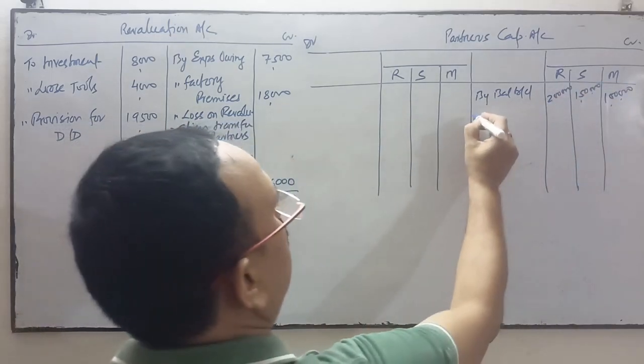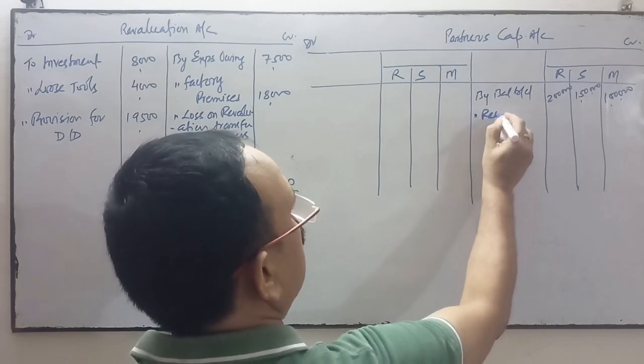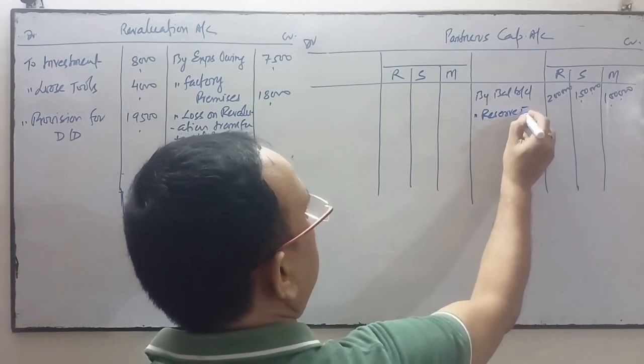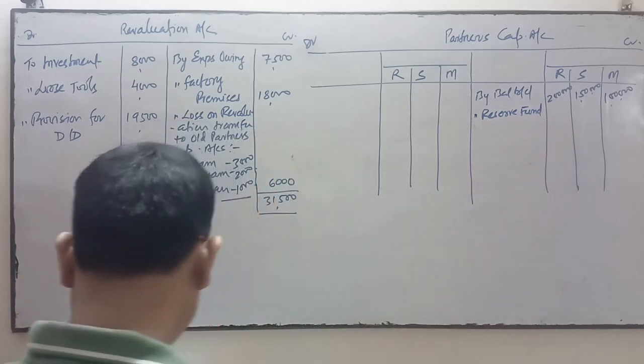Thereafter there is a reserve fund. We will transfer this reserve fund in their profit sharing ratio, that is 3:2:1.